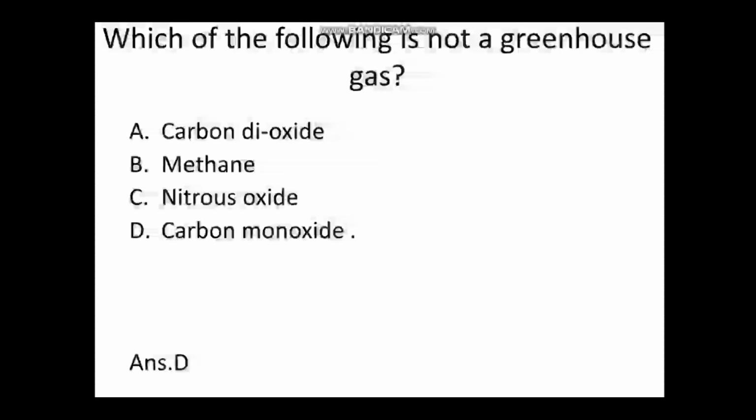Second question is, which of the following is not a greenhouse gas? First option carbon dioxide, second methane, third nitrous oxide, and fourth is carbon monoxide. Correct option is D, that is carbon monoxide.